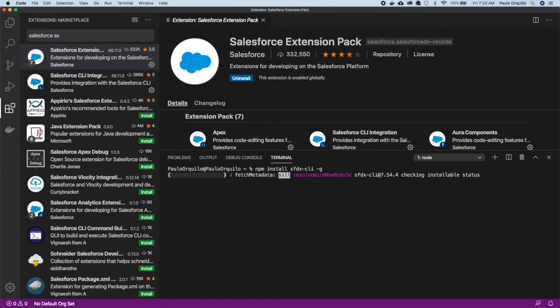Doing it this way has some other methods for when you want to update it. You can update using the SFDX CLI tool; otherwise, you need to go through node again to update it. Just waiting for it to download.